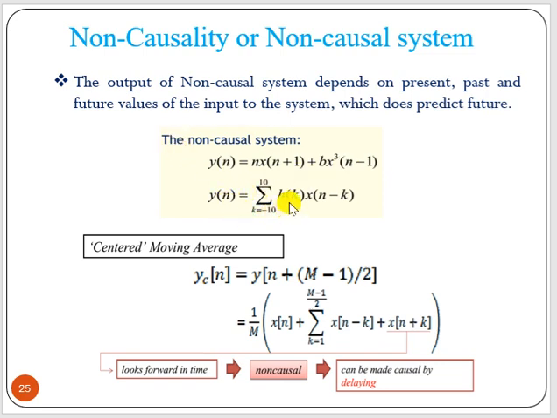Now here in y(n), we have only delayed terms, but here you can see the limit is minus 10 to 10. Whenever there is a minus term here in the summation, minus means it is on the left hand side, that means it is a future, so it becomes a non-causal system. Now another, the centered moving average system. Let us take this example, 1 by M times x(n) plus summation k equal to 1 to (M minus 1) by 2 of x of n minus k plus x of n plus k. Now what we can see here is we have x of n plus k. This term looks forward in time. That means it is non-causal. Okay.